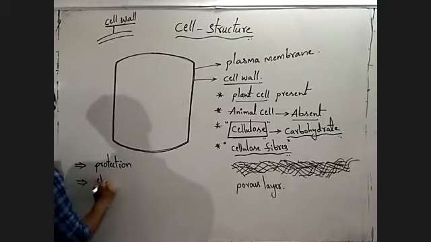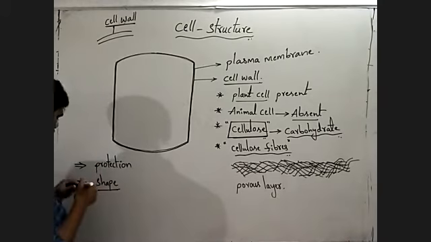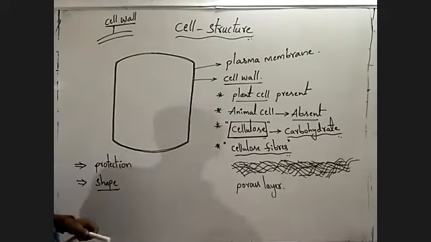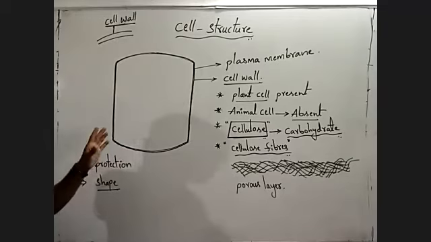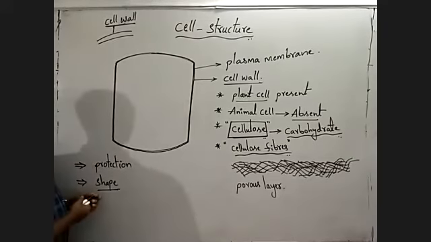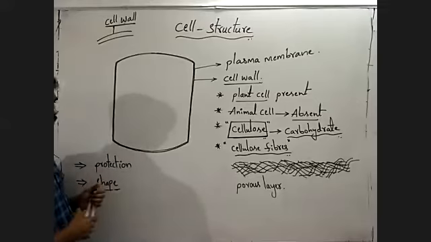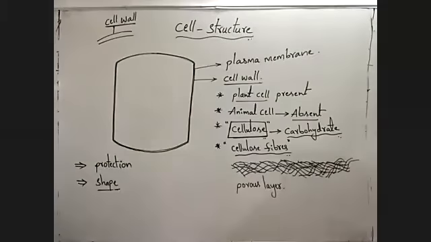It gives a particular shape to the cell. These two are the main functions. Observe all the important points about the cell wall.